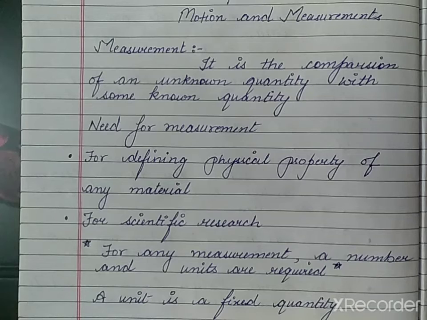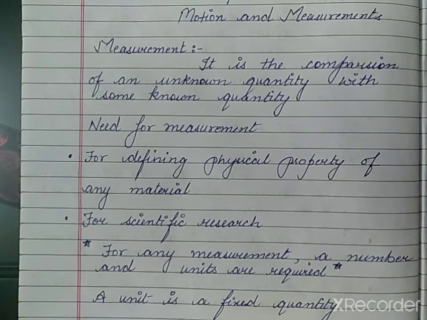What is a measurement? Measurement is basically the comparison between an unknown quantity with some fixed quantity, right, with some known quantity. That is called measurement. So I'm giving you just one example. Let us suppose you are going to a grocery shop and you want to buy 1 kg. So you ask the grocer, and what he does, he puts the 1 kg bar at one side and he keeps adding the rice or the sugar in a basket, right, until it gets balanced.